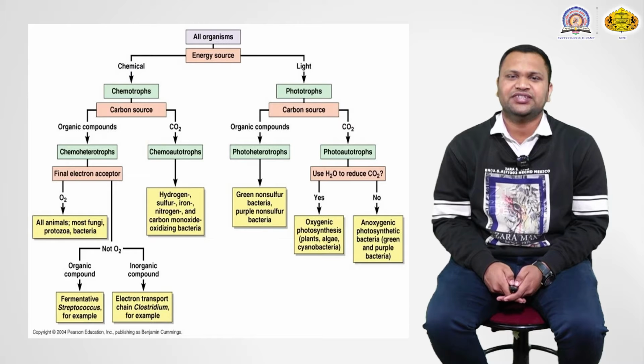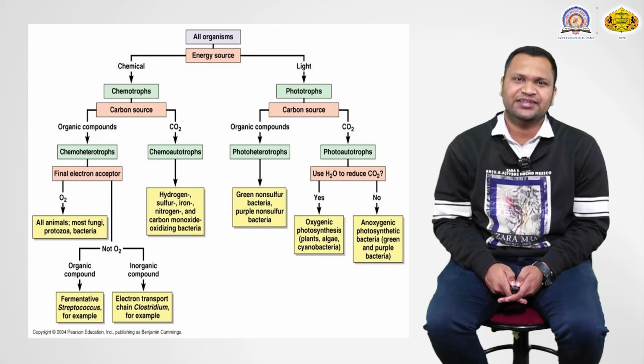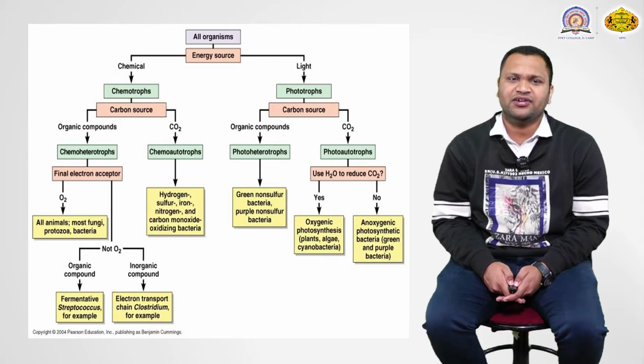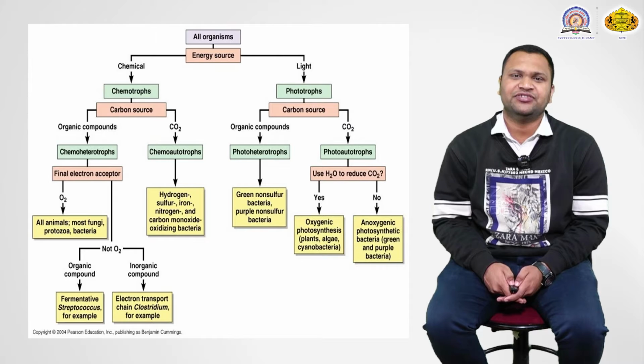This is the flow chart of all microorganisms. We gain energy from carbon sources, nitrogen sources and oxygen sources. All organisms require some energy source, so what are the energy sources and where can we get them? This flow chart gives the idea about the different energy sources. There are two types, chemical sources and light sources. In the case of plants, they use light energy to synthesize their food, so they are known as phototrophs.